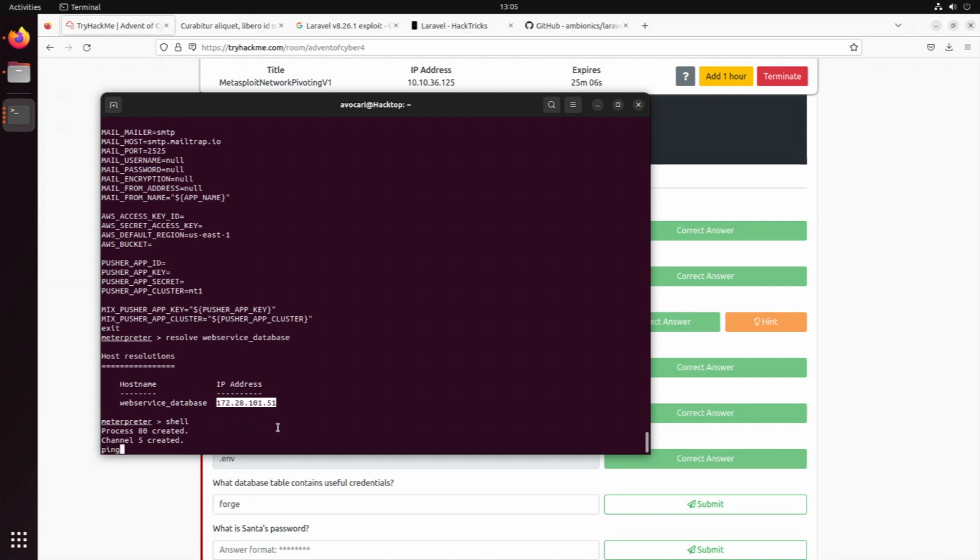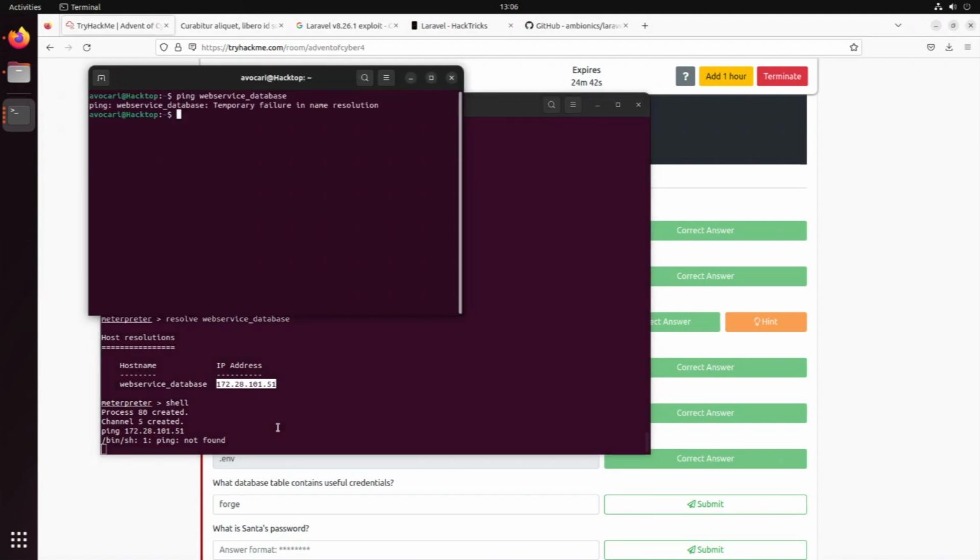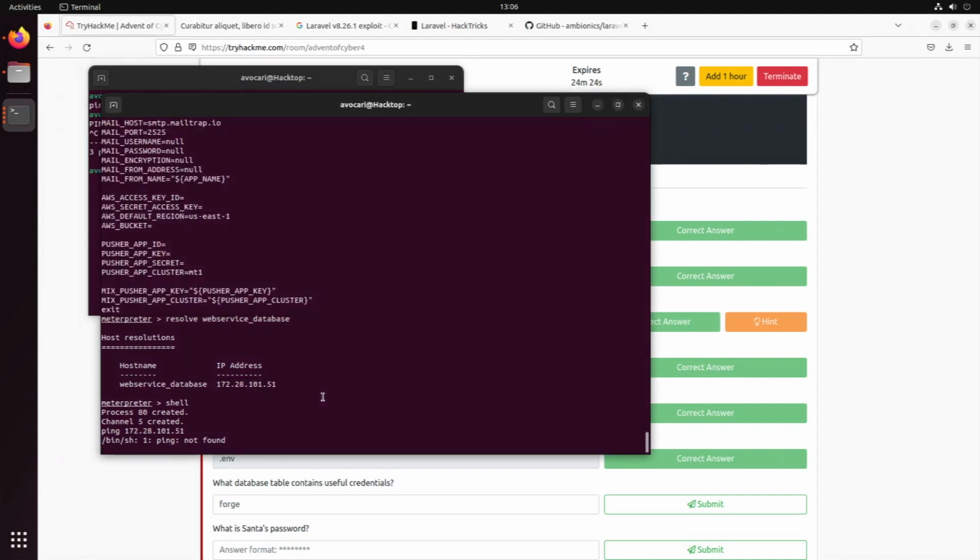Shall we do ping on that IP address? Ping is not found. Okay, so I guess we can't use ping here. But let's try to ping it from outside. Can we ping it from here? Ping 28.101.51. No, that doesn't work. So this is not accessible from the outside, sadly.